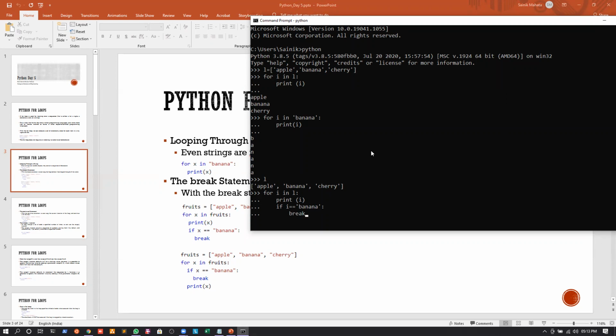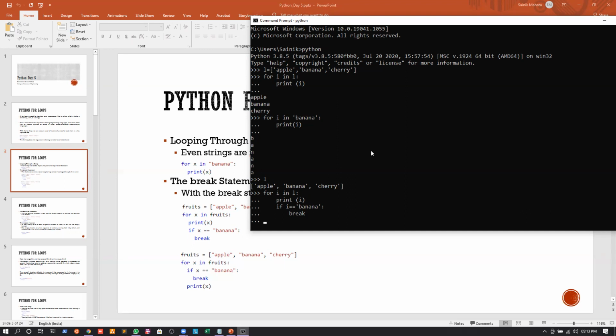I will just print apple. Whenever the value of I becomes banana, it will encounter the break statement and it will come out of the whole program itself. Okay. So obviously in this scenario, we will just be able to print the value of apple and that's it. It will come out of the loop. So again, let us execute this and let us find out whether the same thing happens or not.